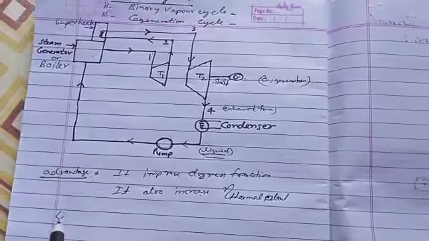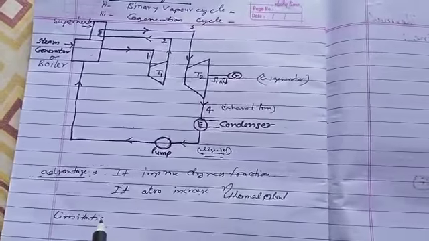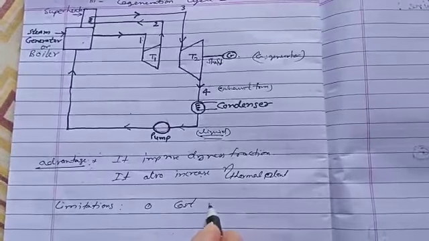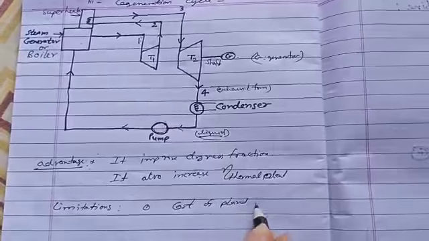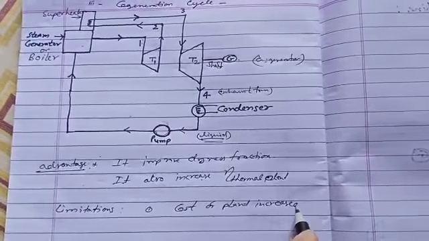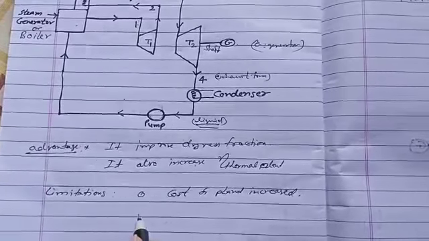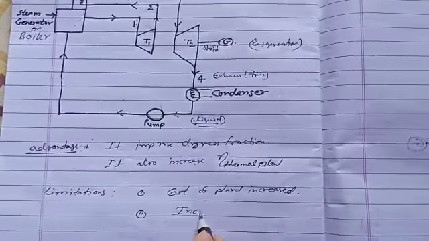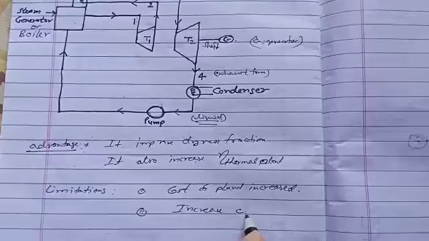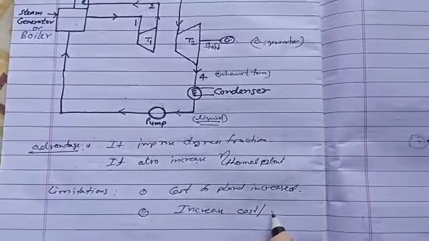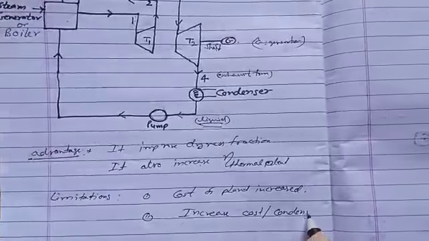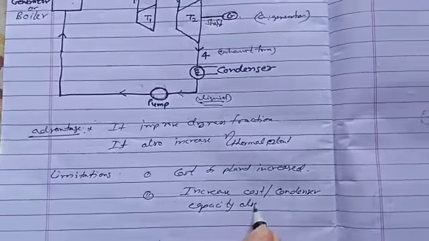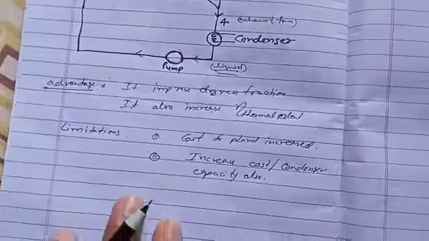But some limitation also. That is cost of the plant increased. It also increases cost, as well as condenser capacity also. That is the basic reheat cycle.